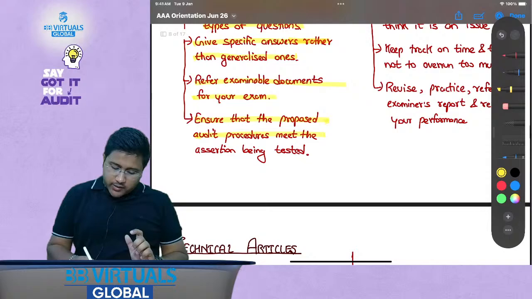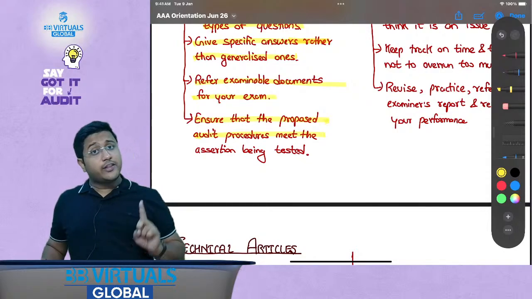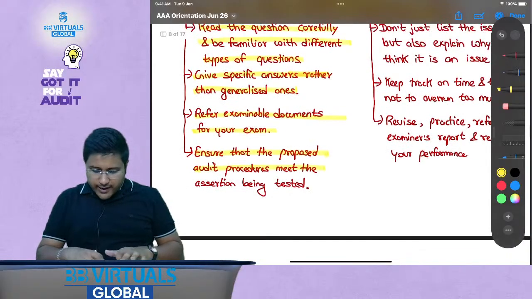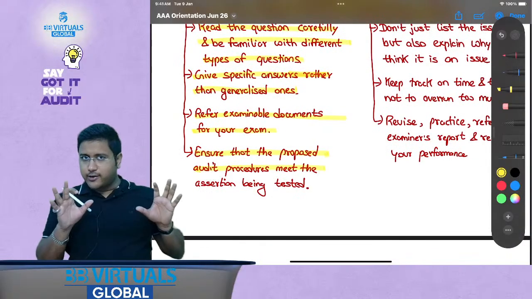Ensure that the proposed audit procedure. Sir, is this something that you have written or the examining team have written? Examining team have written. I am just communicating it to you. Written as in I have personally drafted it, but the document was released by the examining team only.